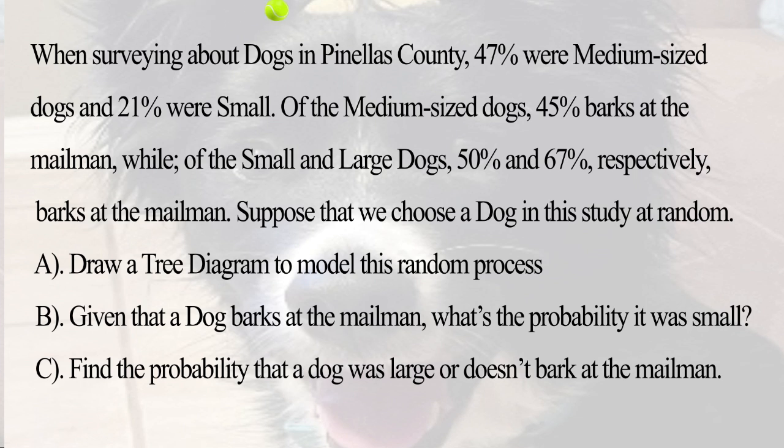When surveying dogs in Pinellas County, 47% were medium-sized dogs and 21% were small. Of the medium-sized dogs, 45% bark at the mailman, while of the small and large dogs, 50% and 67% respectively bark at the mailman. Suppose we choose a dog from the study at random. A. Draw a tree diagram to model this random process. B. Given that a dog barks at the mailman, what's the probability it was small? C. Find the probability that a dog was large or doesn't bark at the mailman.